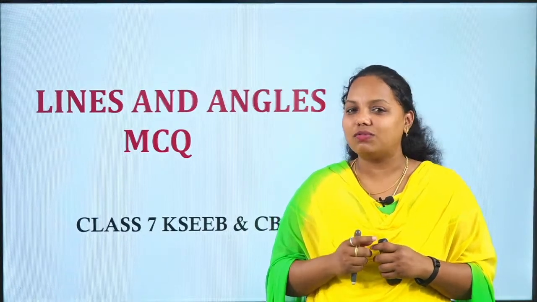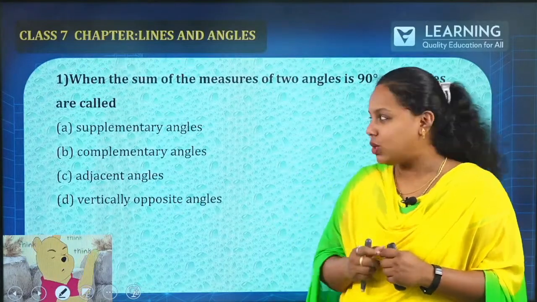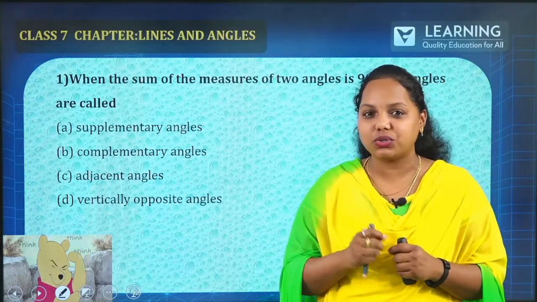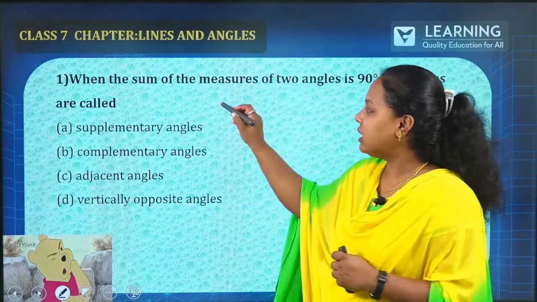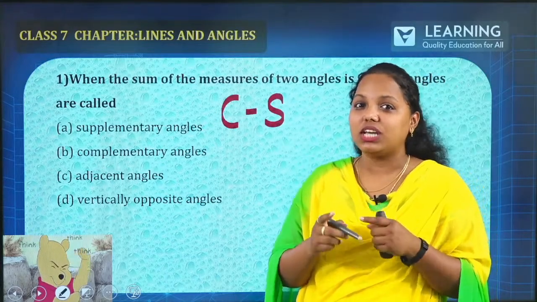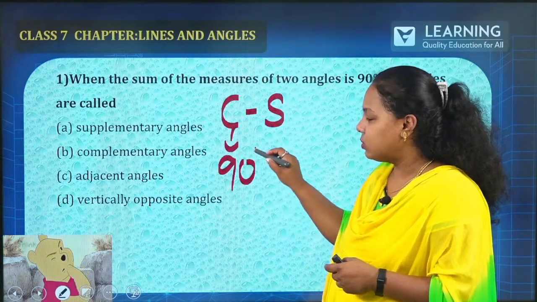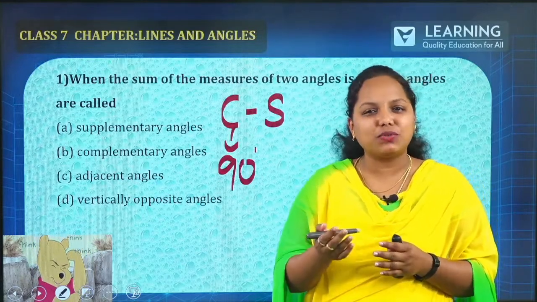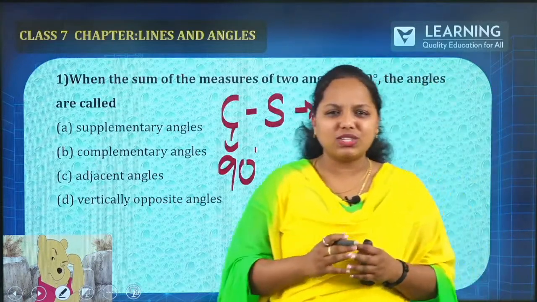Yes. Now, let us solve the first question. What is the first question? When the sum of measure of 2 angles is 90 degree. I hope as soon as you get the question 90 degree, you have to remember one thing. We have discussed the trick. Regarding that, it is C and S. So, what is C and S? Complementary and supplementary. From C, you are able to make 90 degree. And what is S? Supplementary, that is nothing but straight angle. What is the degree of straight angle? It is nothing but 180 degree. I hope you remember this trick, right?